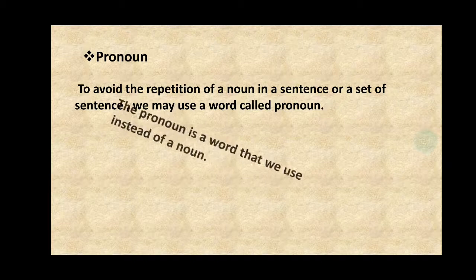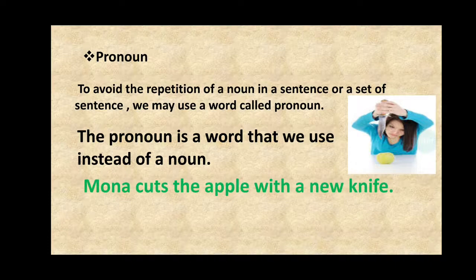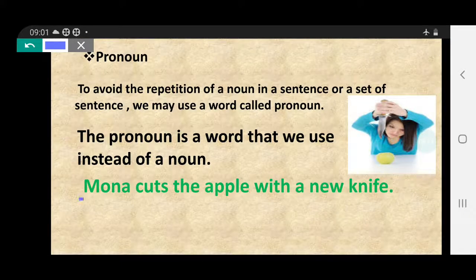The pronoun is a word that we use instead of a noun, particularly to avoid repetition. Look at the example. Mona cuts the apple with a new knife. Here the word Mona is a noun, and knife is also a noun. For both words I can use a particular pronoun.